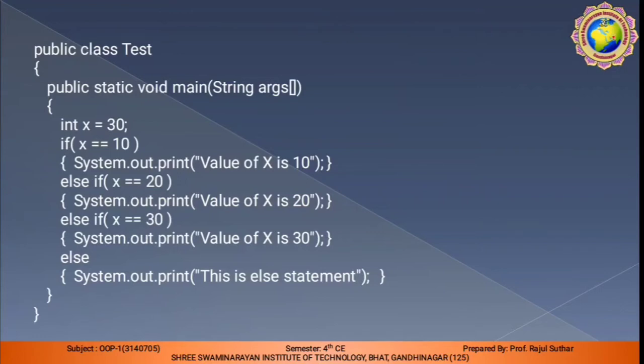Else if x equal to 30, the statement of this portion changes: system.out.println value of x is 30. If none of these executions is done, the remaining part is else, which does not cover any if condition. By default it works with the else statement, where we write system.out.println, this is the else statement.